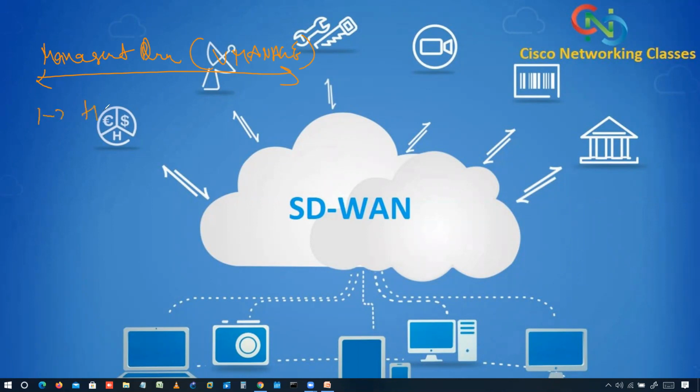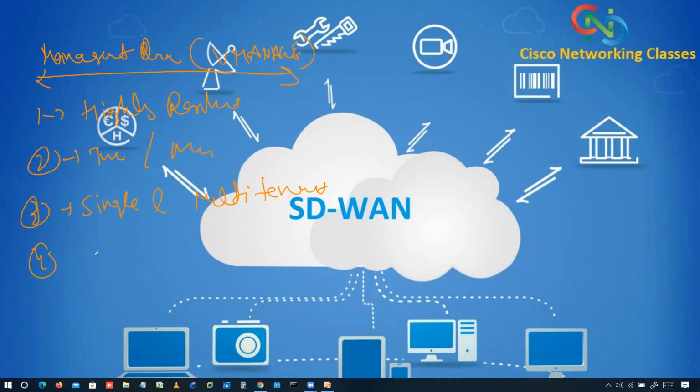It provides a highly resilient network. Using this, we can do troubleshooting and we can monitor. It provides single and multi-tenant, and centralized provisioning.